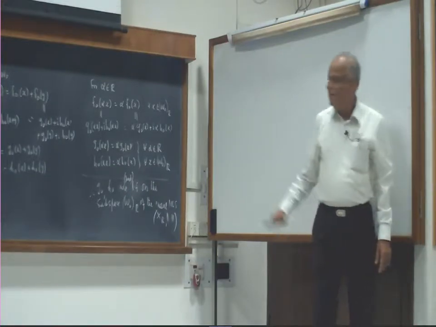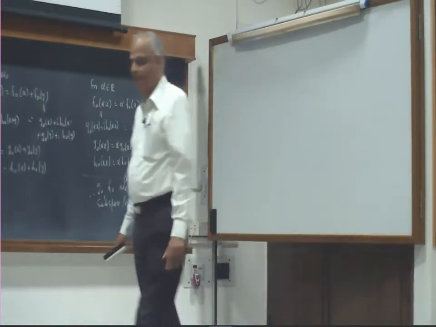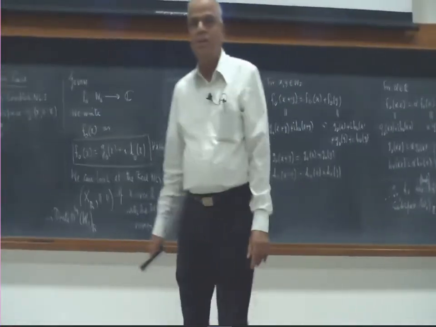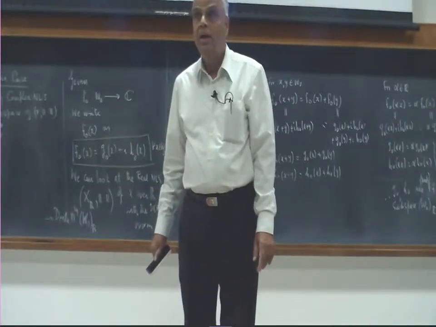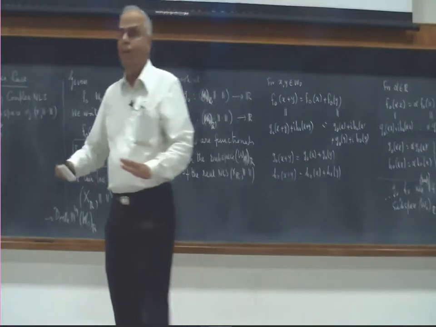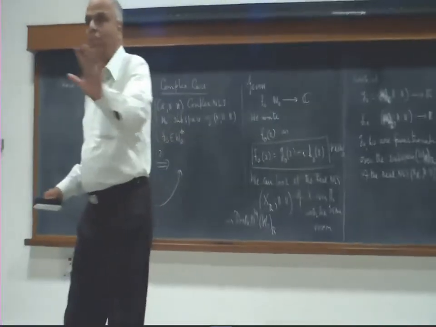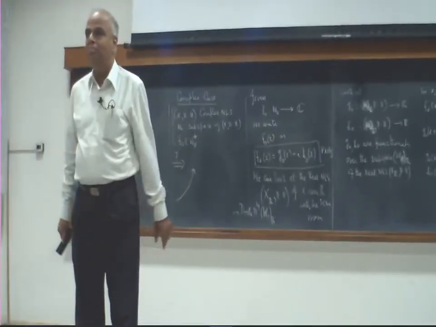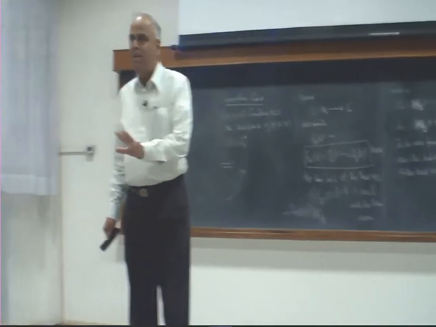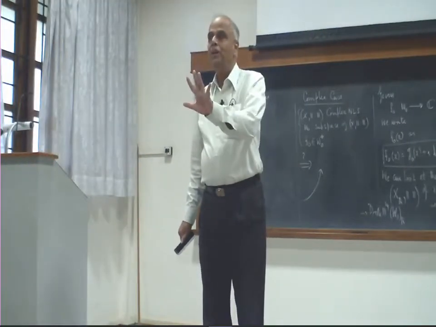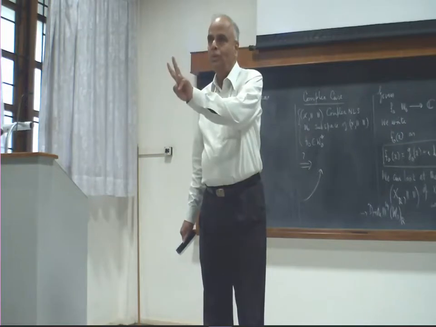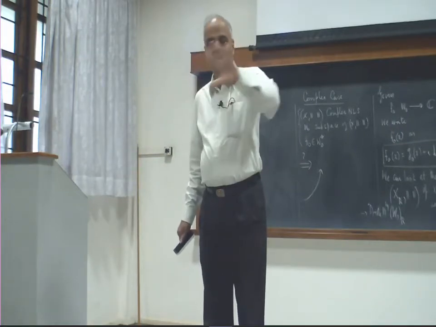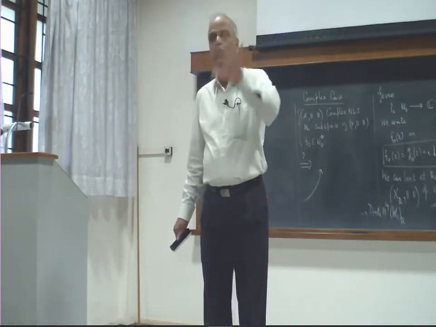Okay, and yeah. How is x star related to x? As a vector space, the elements, the vectors are all the same, right? But see, a vector space consists of two things.